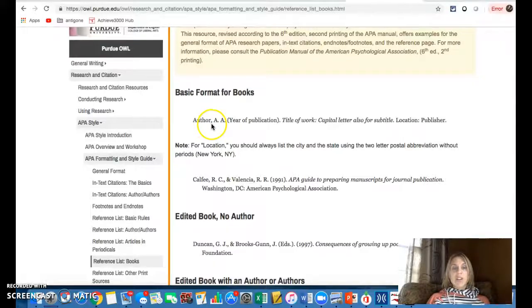So it says author, comma, initials, first initial, second initial, in parentheses, year of publication with a period, title of work in italics, capital letter. Notice only at the beginning of the title, the very first word is the only thing that's going to be capitalized in the title, and anything that follows for a subtitle, just the first word. Then the location of the publisher, and then the publisher's name followed by a period. Now that's a very basic format for a book. So if I have just one author, that's how I'm going to complete that entry.